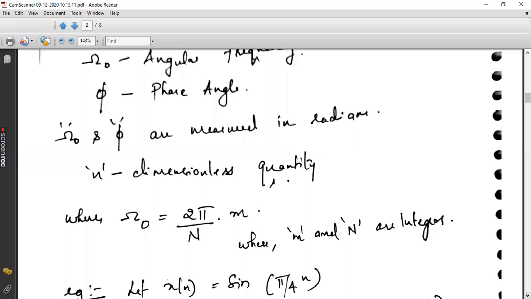The value of omega is nothing but 2 pi by capital N into m, where small letter m should be an integer and capital N should also be an integer.